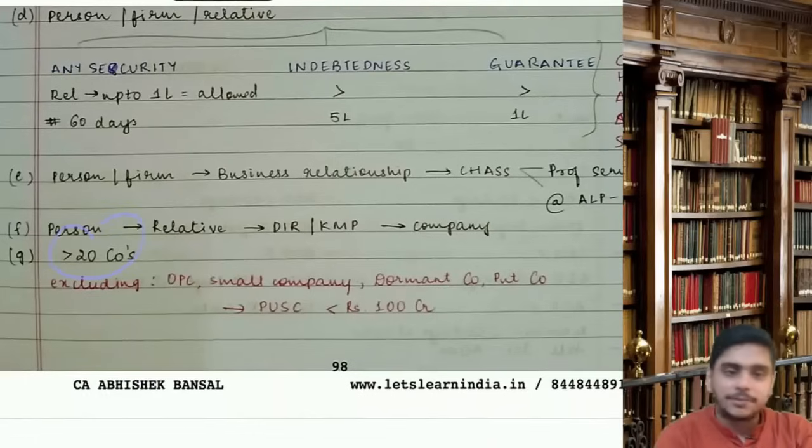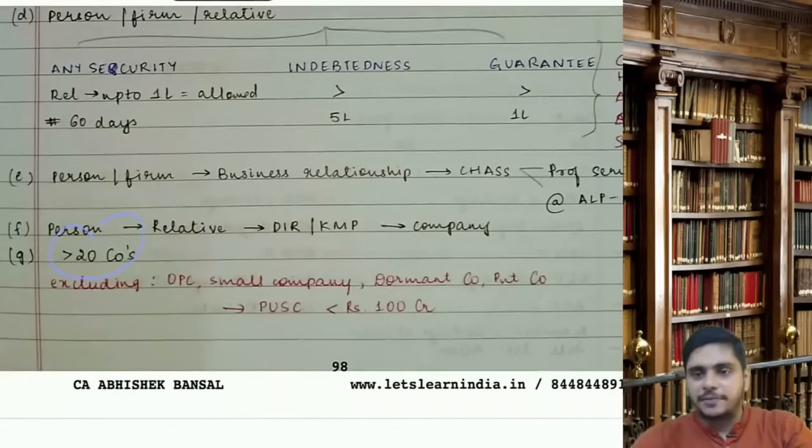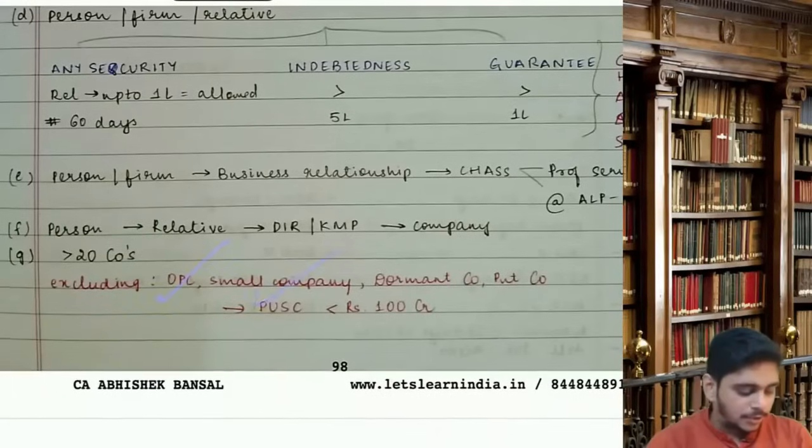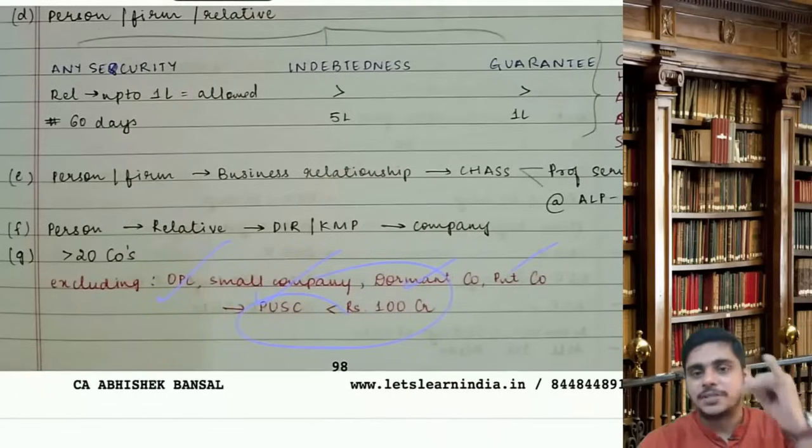You can audit a maximum of 20 companies. If it is more than 20, that is the 21st company, you are disqualified for the 21st. In the limit of 20, 4 types of companies will not be included, that means they will be excluded: OPC, small company, dormant company, and a private company having paid up capital less than 100 crores.